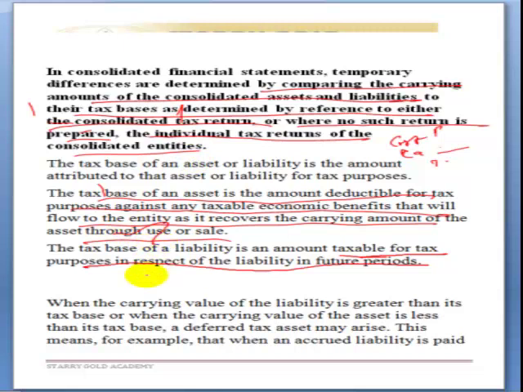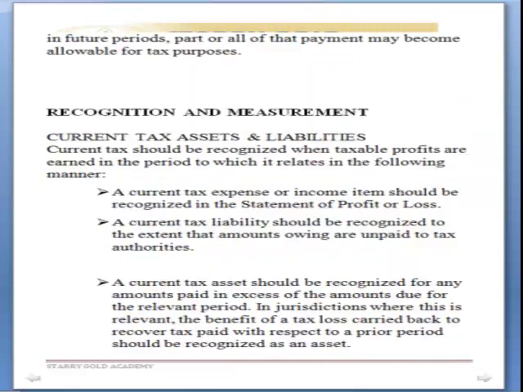When the carrying value of a liability is greater than its tax base, or when the carrying value of an asset is less than its tax base, a deferred tax asset may arise. This means, for example, that when an accrued liability is paid in a future period, part or all of that payment may become allowable for tax purposes.